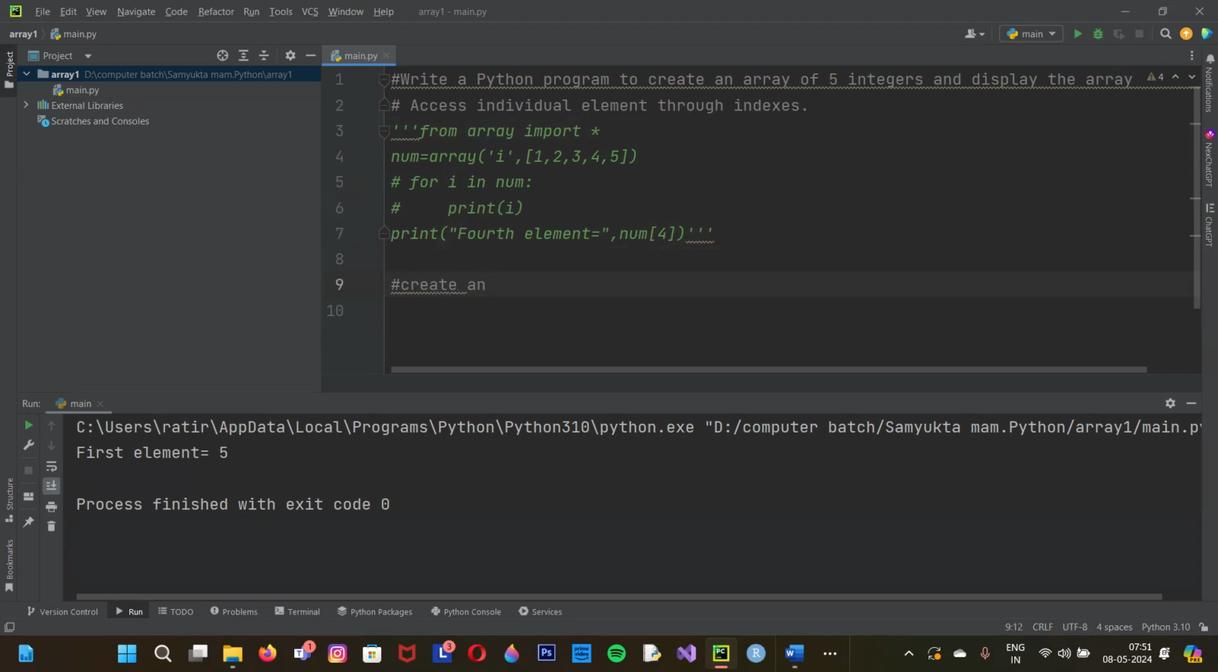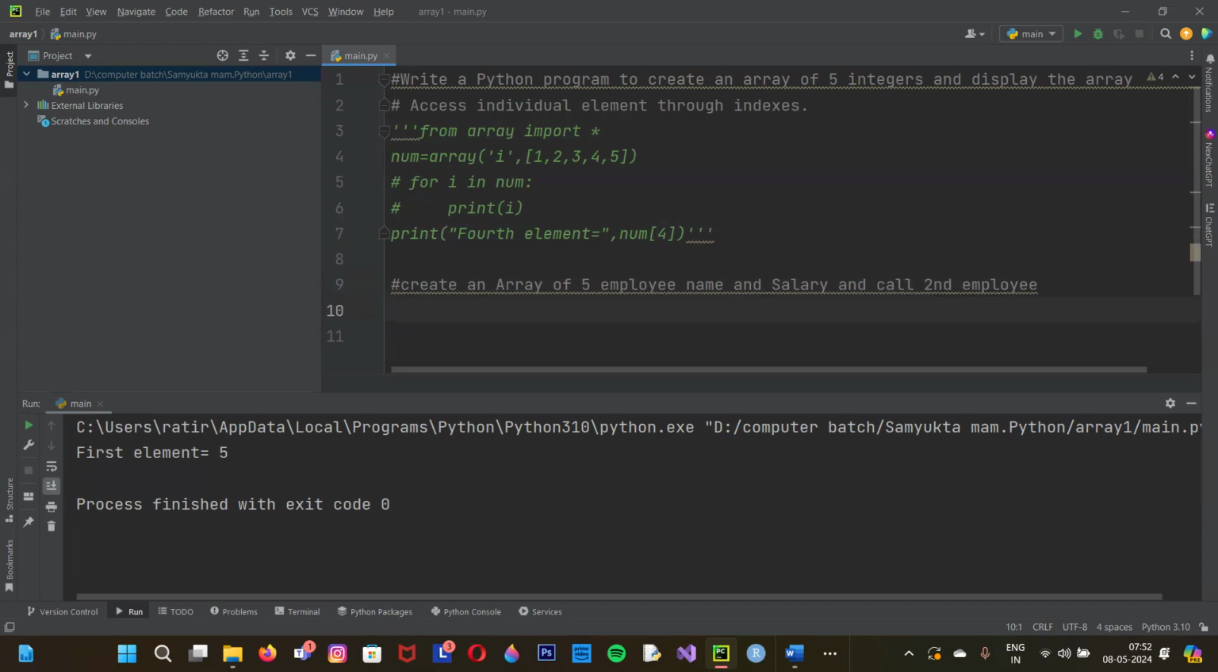Create an array of 5 employee names and salaries and call the second employee. It's a very simple and easy question.